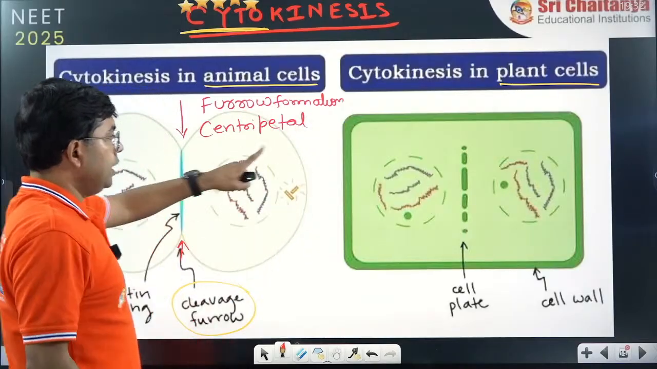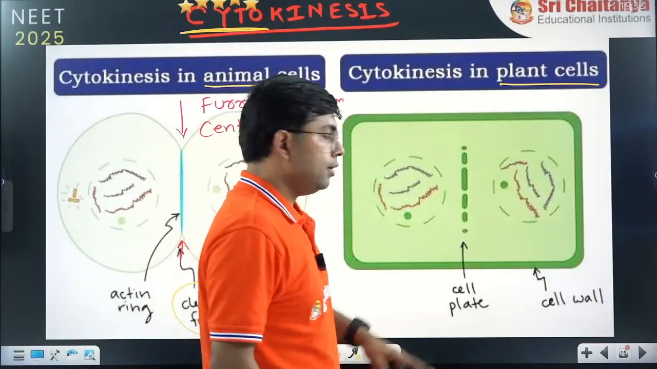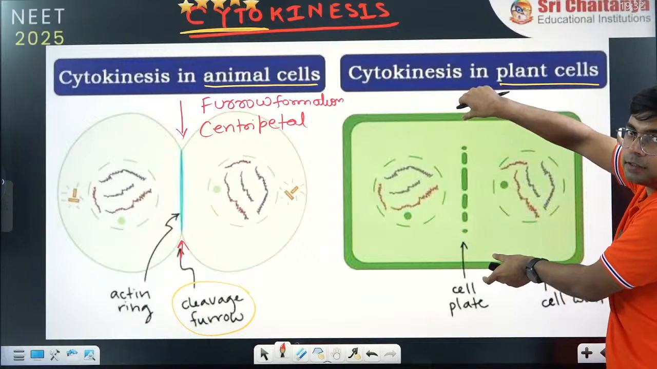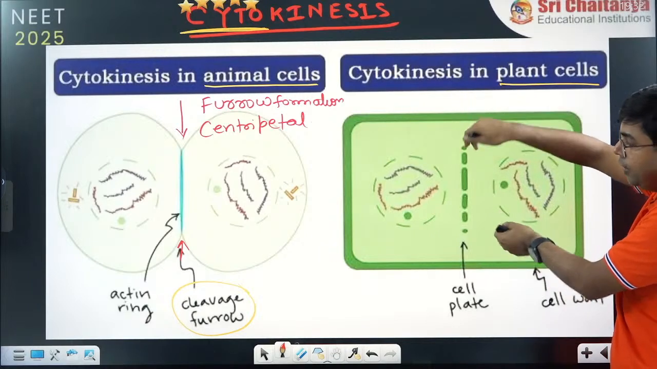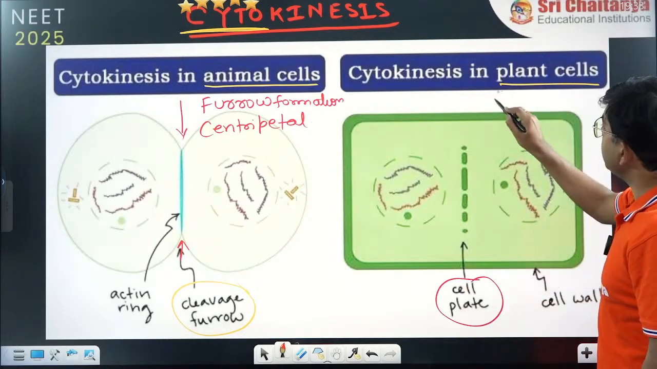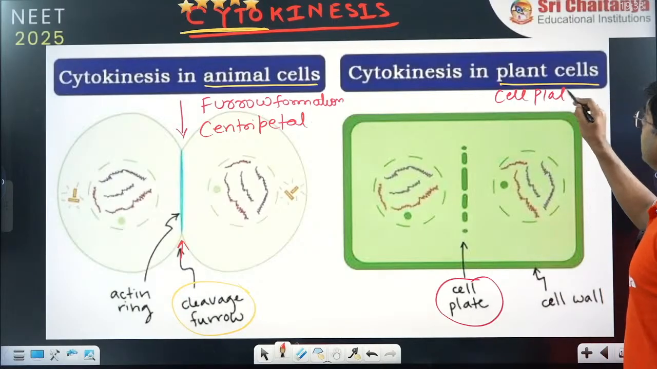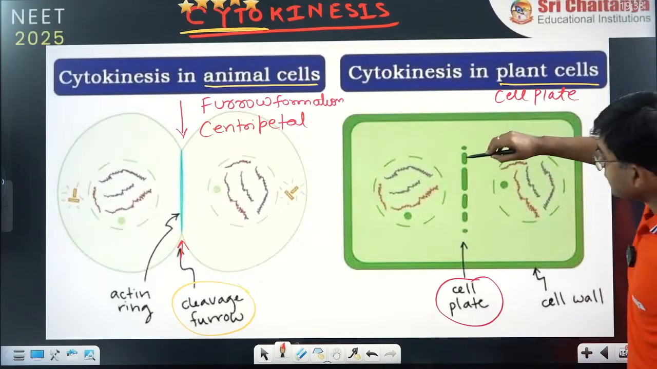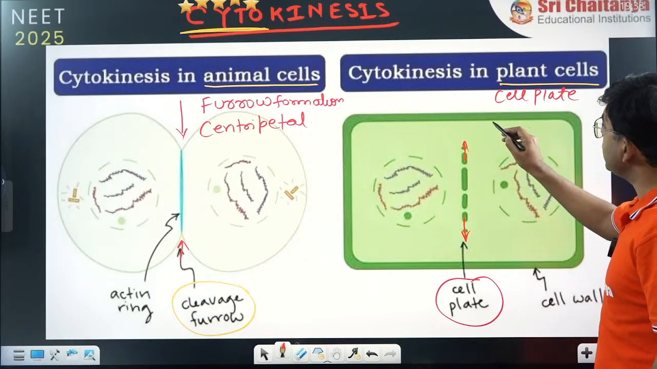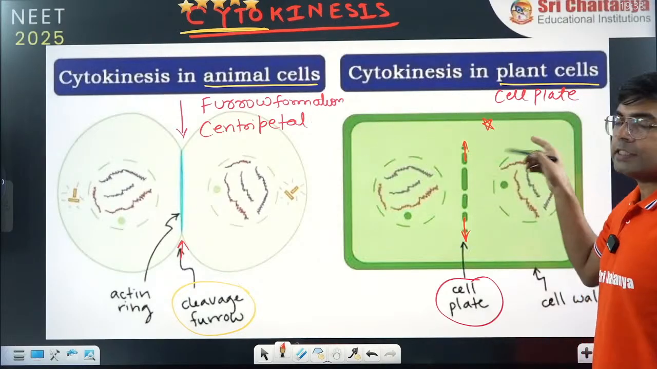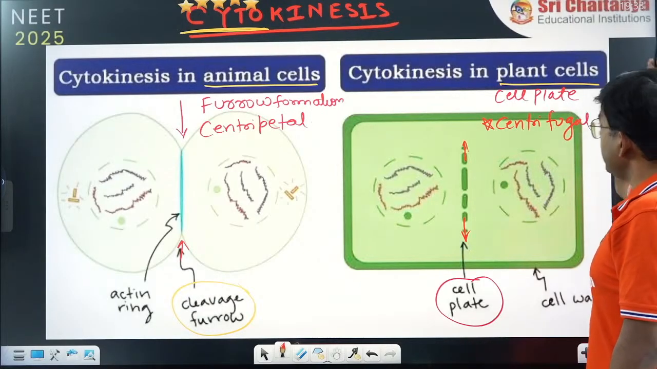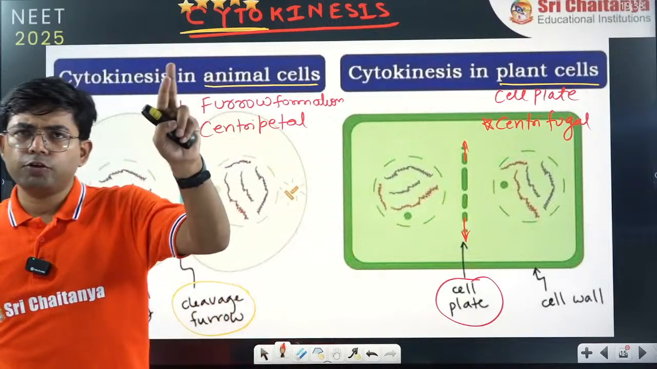right? Now here in case of plant cell, because the plant cell has a cell wall, it is a very hard layer, so this cannot come inside, right? So there is no furrow formation. Instead there is a cell plate formation. A cell plate is formed, and this cell plate grows from center to outward. When it is center to outward, it is the opposite of centripetal. It will be called centrifugal, right? So simple two points of difference you have to remember.